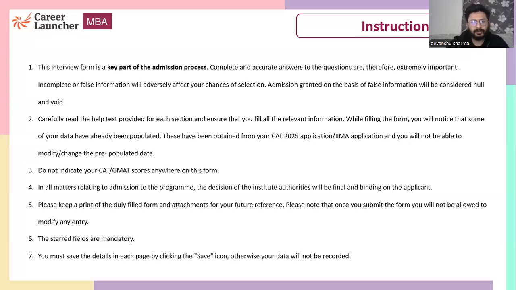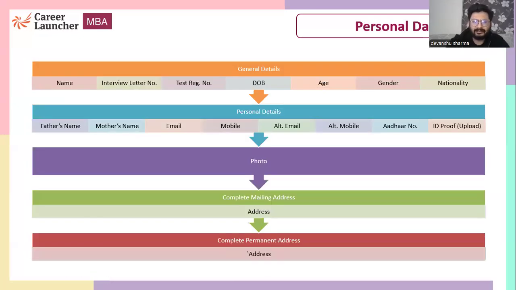Now, first of all, the personal details. These are the general details. Like your name, interview letter number, this will be pre-filled, date of birth, age, gender, and so on, your family personal details, photo, mailing address, complete permanent address. So all these general personal details will be required in the form.